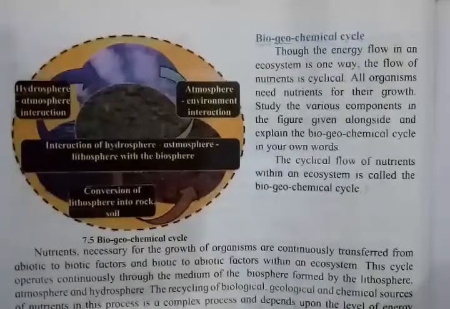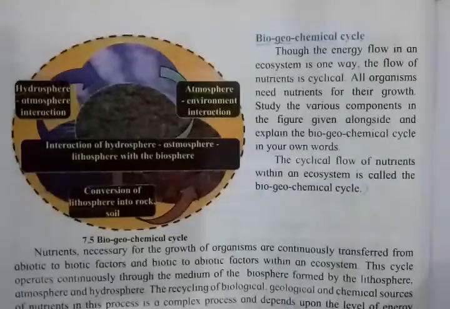Hello students, today we are going to start with our next topic, that is biogeochemical cycle of chapter number 7. Previously we have seen 2-3 topics, which was food web, then next was trophic level, and then pyramid of energy. These were the topics which we have covered in last lecture. Now let's start with the next topic, that is biogeochemical cycle.